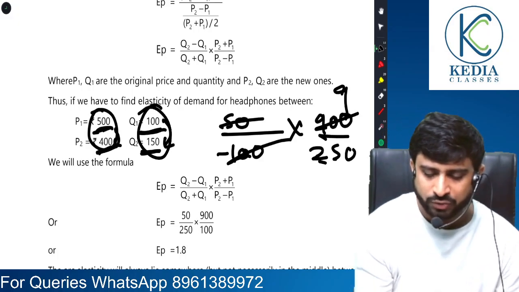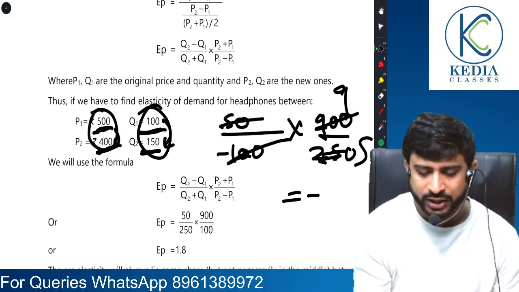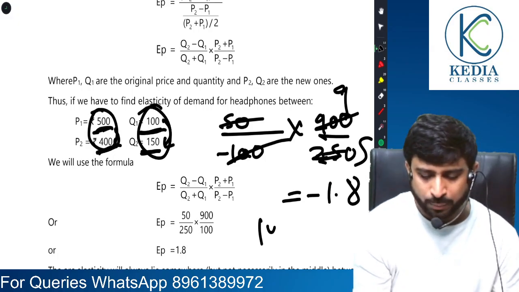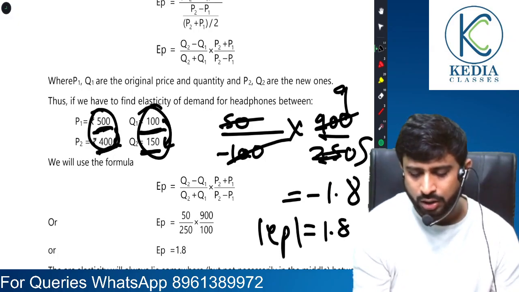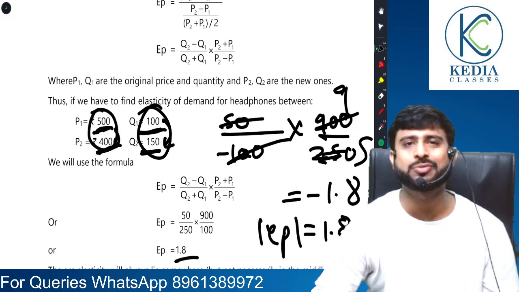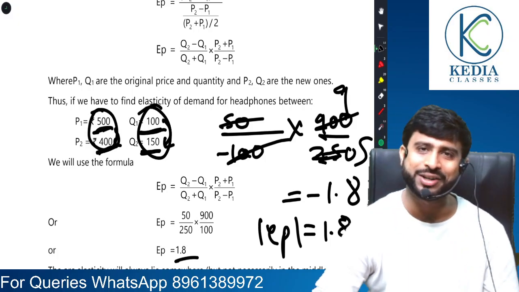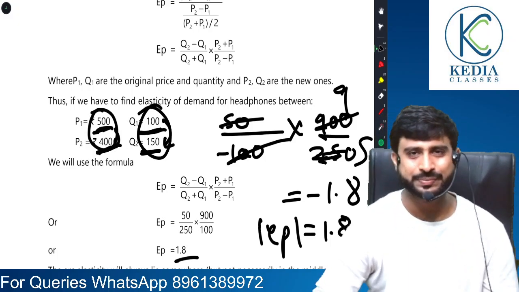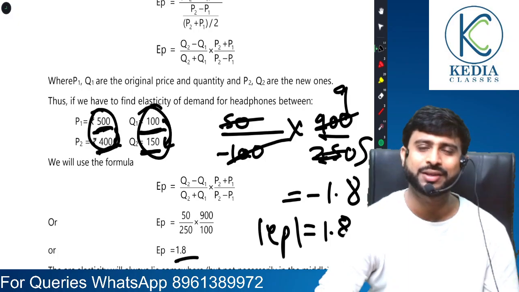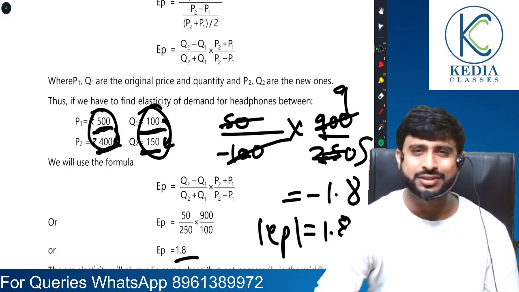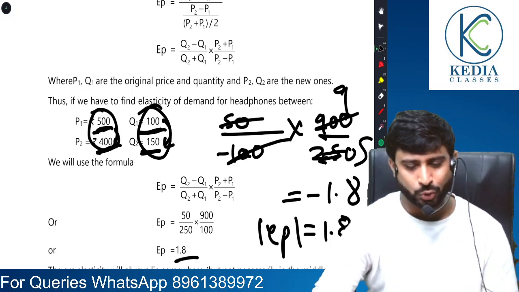So 50 by 100 into 900 by 250. 9 by 5 is 1.8, so it's minus 1.8. And when presented in terms of absolute values, it is modulus 1.8 or positive 1.8. There it is. It is this basic. It is so easy.